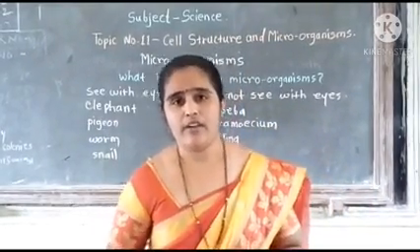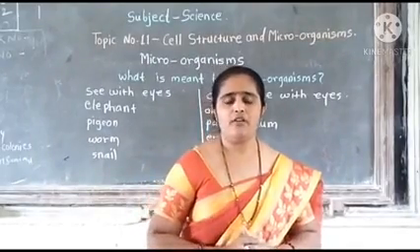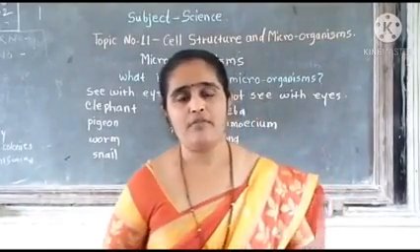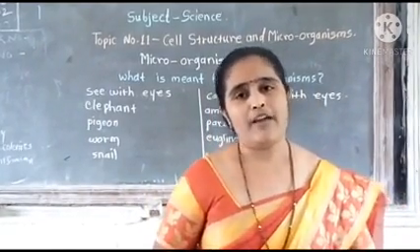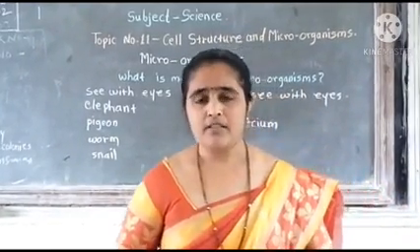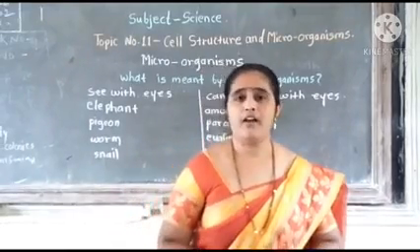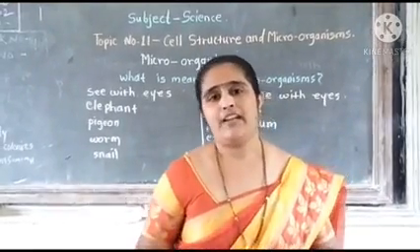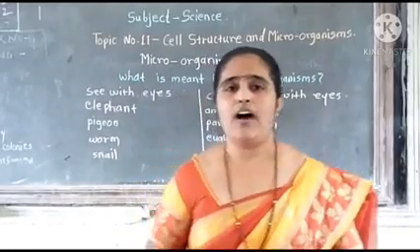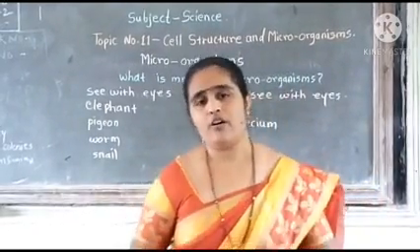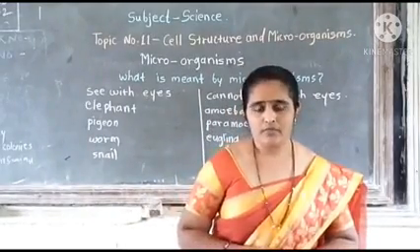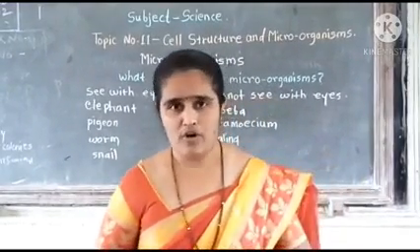What are microorganisms? Those organisms we cannot see with the help of our eyes are known as microorganisms. Paramecium, amoeba, euglena, bacteria, viruses, these all are microorganisms. The important question for our exam is, what is meant by microorganism?